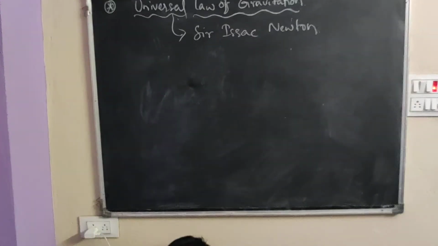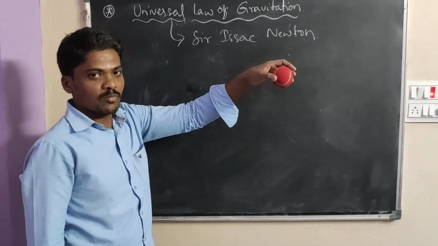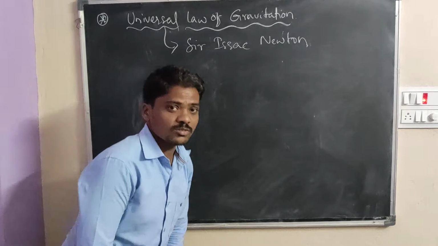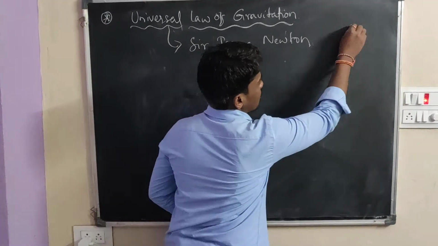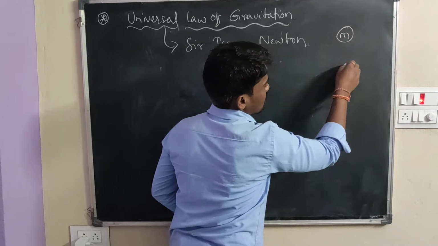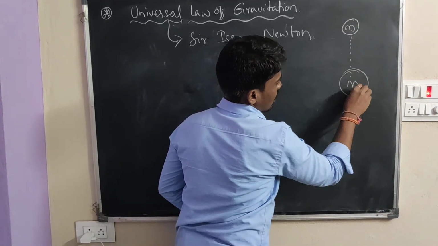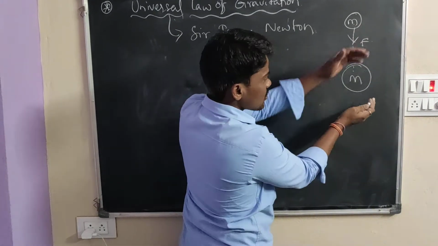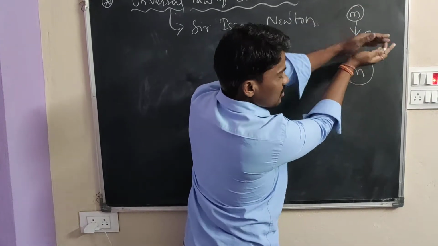For example, here I am taking some mass, the ball, with small mass m1. I'll leave it. When the ball falls to the earth's surface, there is some gravitational force. Here is the small mass, and when the object falls to the earth's surface, here is the capital mass. The gravitational force is always in the downward direction. It is an attractive force; both are attracted to each other.